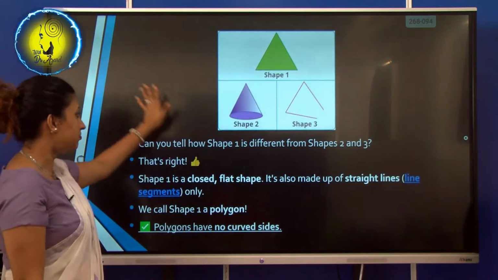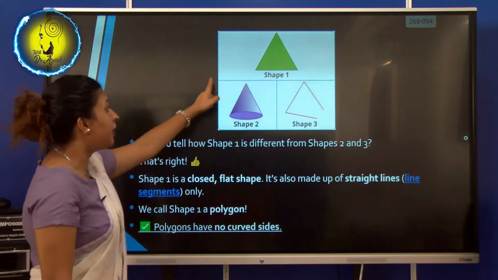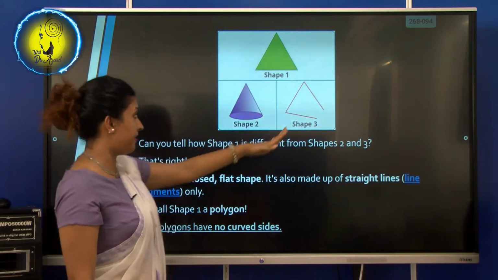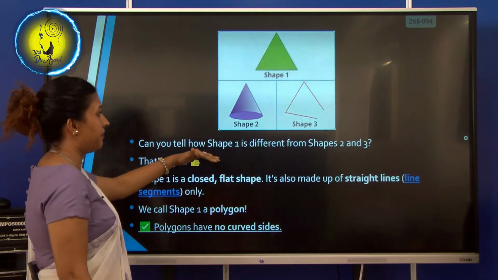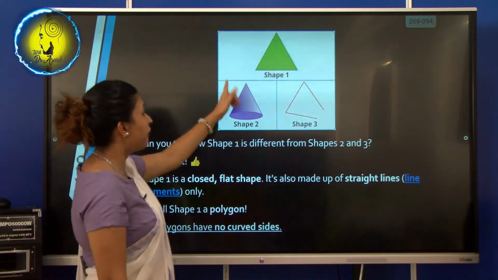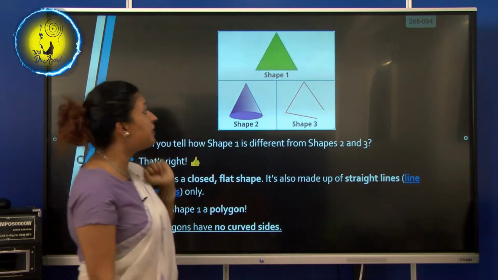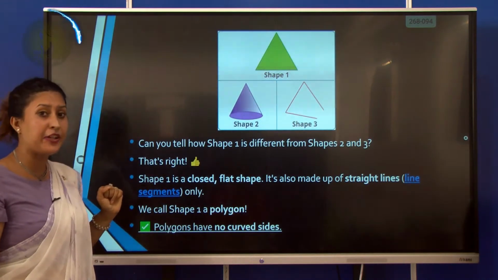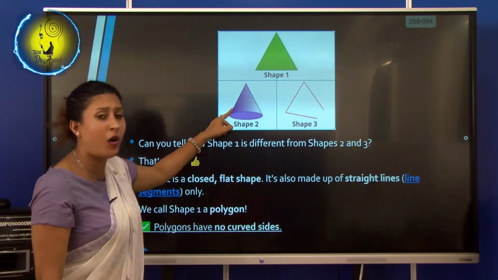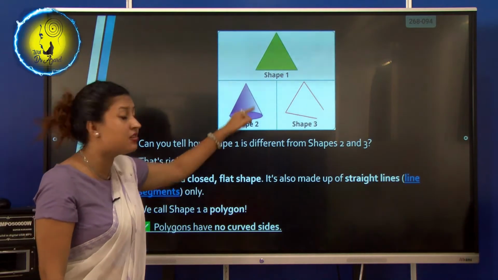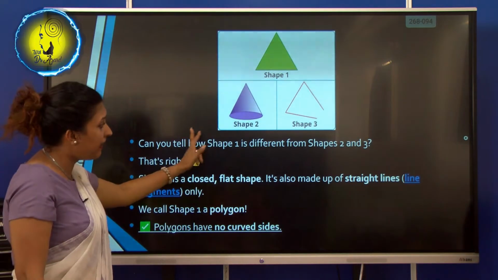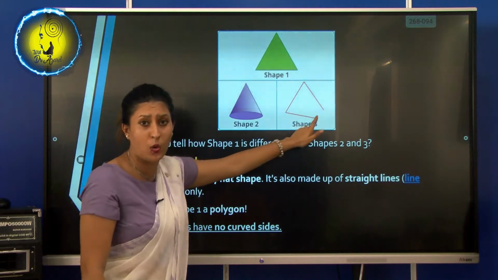Now there are three pictures here. Can you tell me what is the difference between these two when compared to this one? You already know this is a cone. This is a 3D shape. And this shape is not closed.